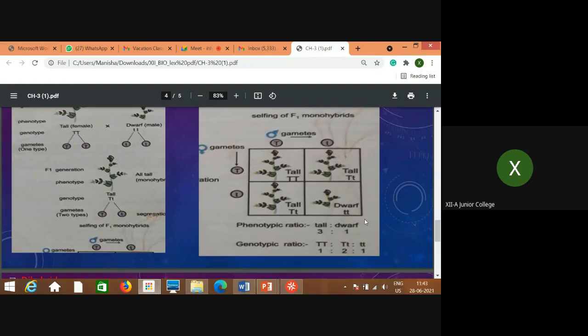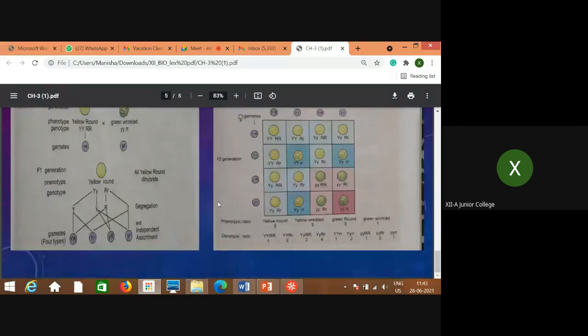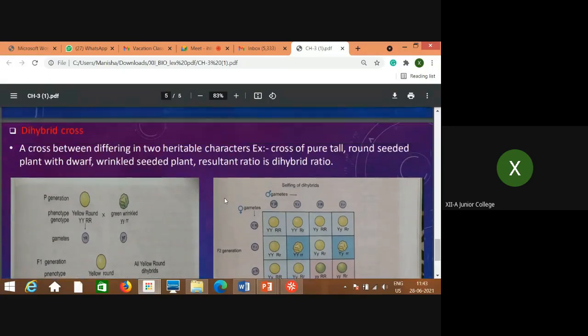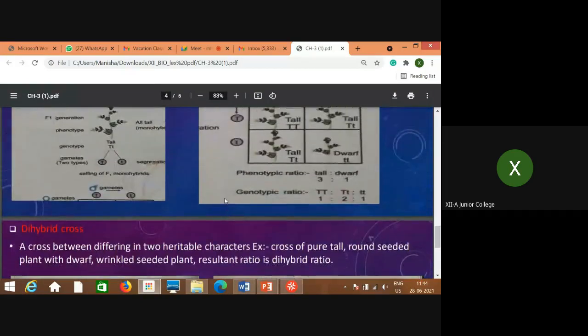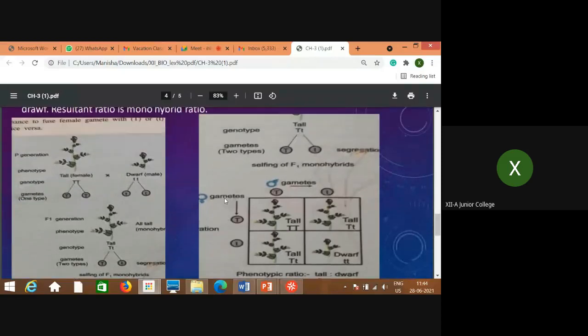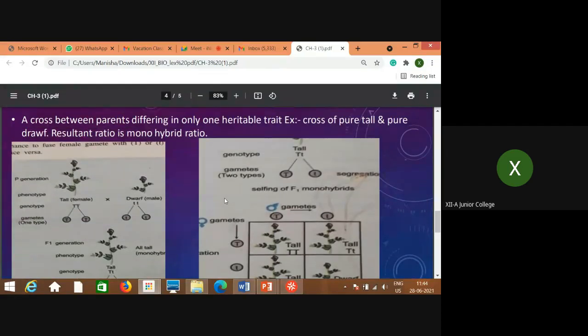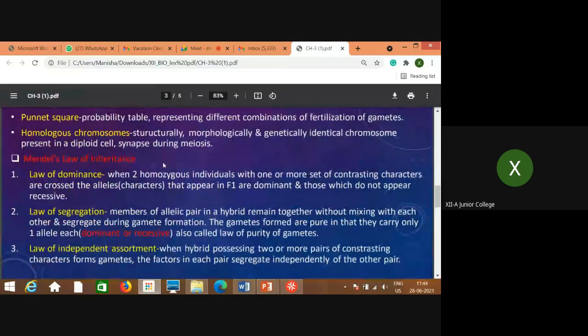Phenotypic ratio is 3:1, and genotypic ratio is 1:2:1. Okay, so this is what is shown here. And dihybrid cross, what is dihybrid cross, that I will show you later. So these are the two laws, that is law of dominance and law of segregation. This is also called law of purity of gametes. You know why? Because their gametes remain in their pure form.